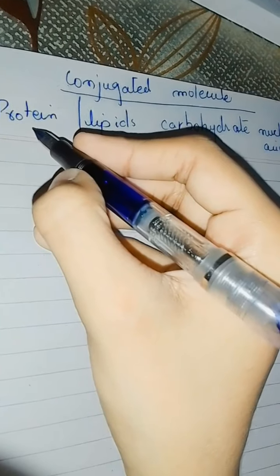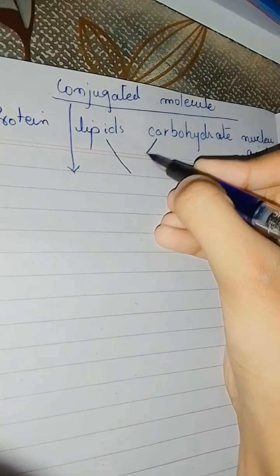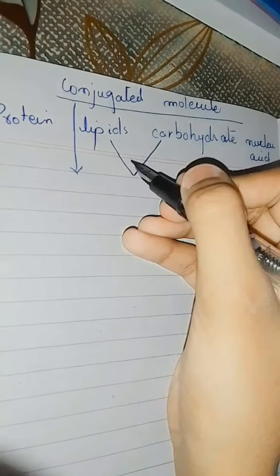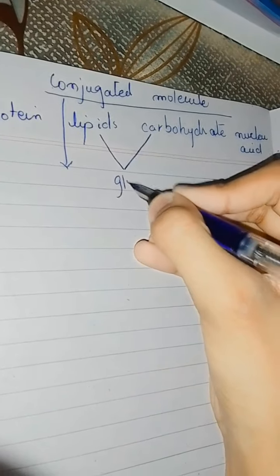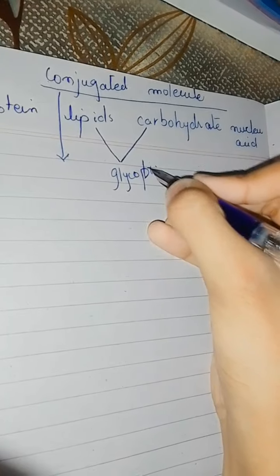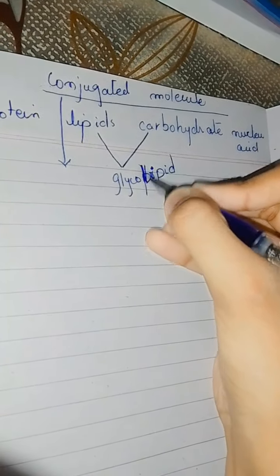For example, if we talk about lipid and carbohydrate, when lipid and carbohydrate combine together, they make glycolipid. So glycolipid is basically a conjugated molecule.